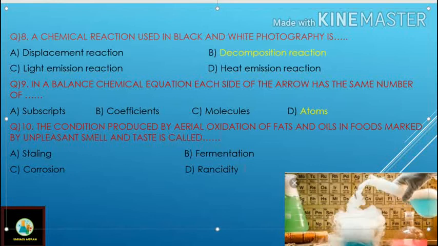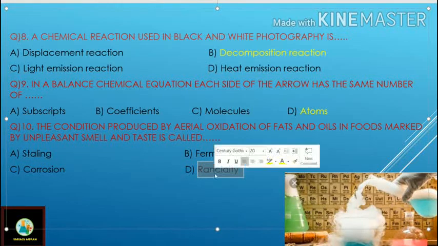We have discussed the term rancidity. When we eat oil or food containing fats, after some time our mouth gets a bad taste and smell, and it is caused by the process of rancidity. And how we can prevent rancidity, we will also discuss in detail.